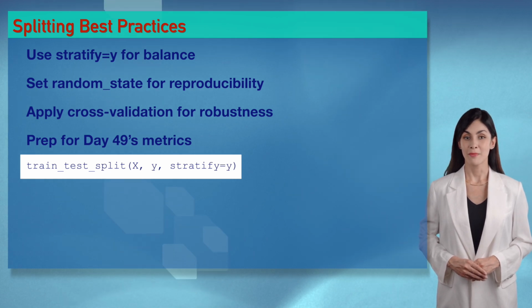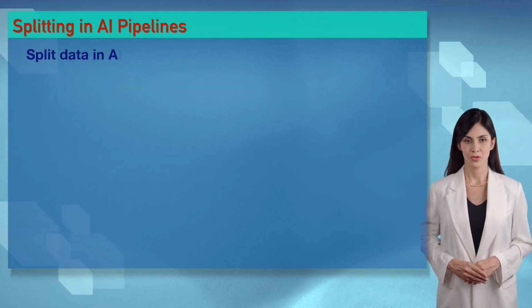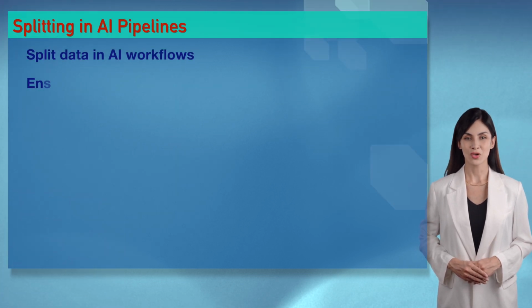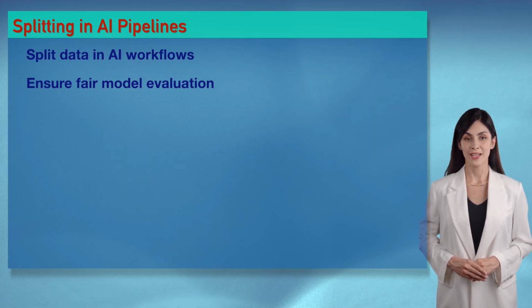Practice for day 49's metrics, wizards, and keep those splits sizzling. Wizards, splitting's critical in AI pipelines, darling. It ensures fair training and testing for accurate models. Your day 48 skills make AI irresistible.